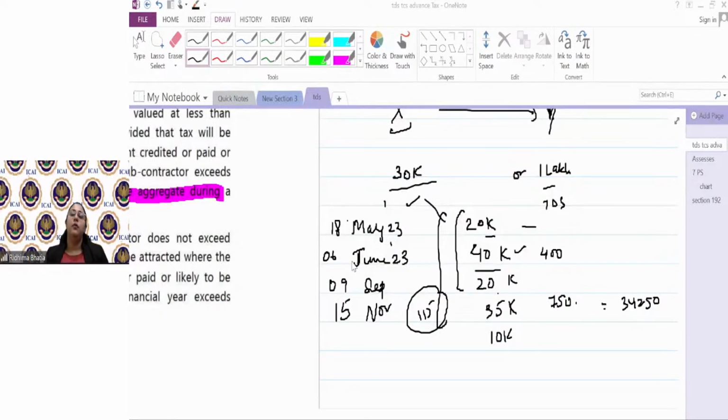So Priyanka, again, in real life, a lot of people, when you do the practice, they are deducting tax from day one. Because 1% है, किसी को 200-300 रुपए का फर्क होता है, it doesn't matter much to the person. And they know that, okay, right now the bill is not crossing 30,000 or the account is not crossing 1 lakh, but eventually during the year it will cross 1 lakh because they have been dealing with the same party for years. So that's why they deducted from day one.